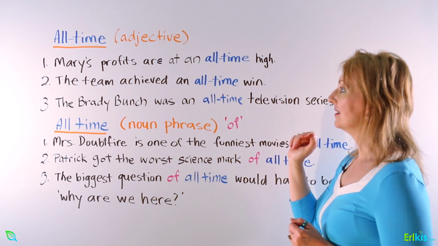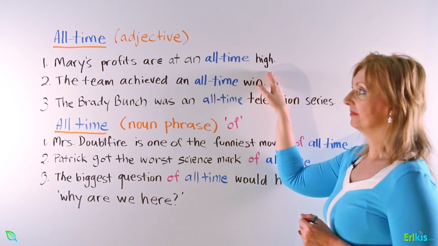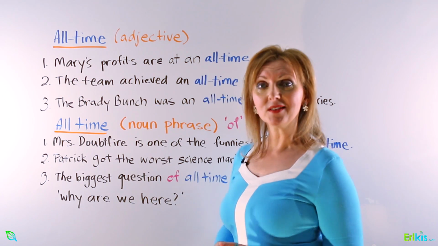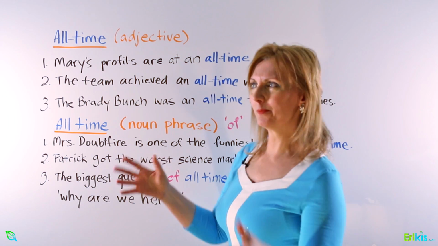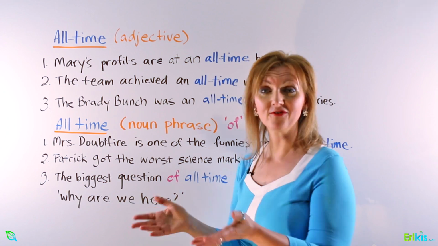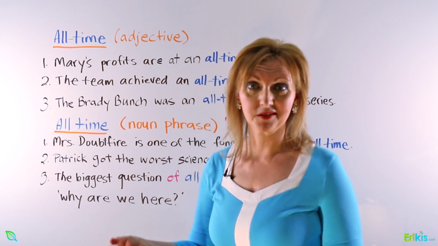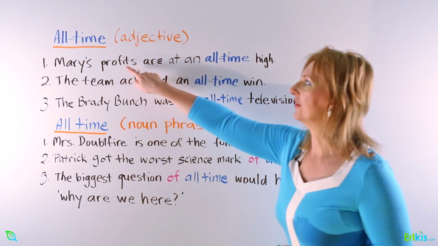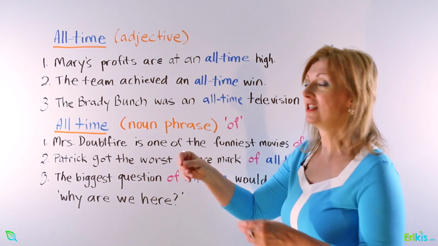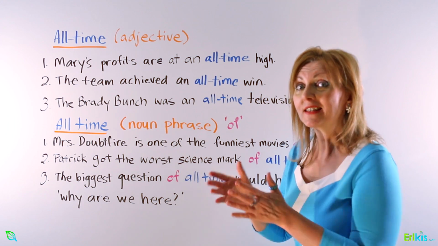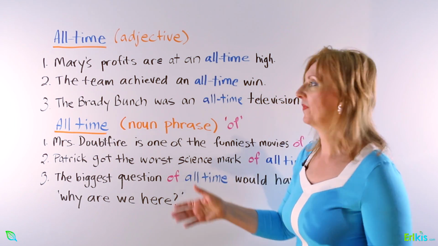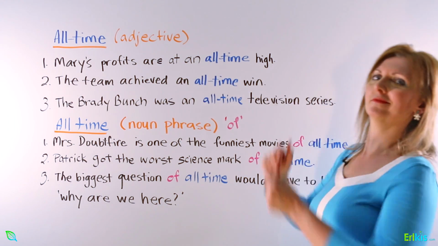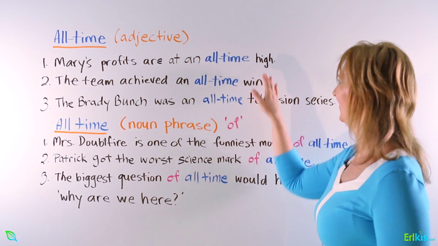And what this means is that high here is a noun. Mary, which is the subject of the sentence, she has a business. And her business has, say, been operating for maybe 5 years or so. She sells biscuits. So now this says that her profits, she's making lots of money now. She has never made this much money. So her business is at an all-time high. She's making lots and lots of money.